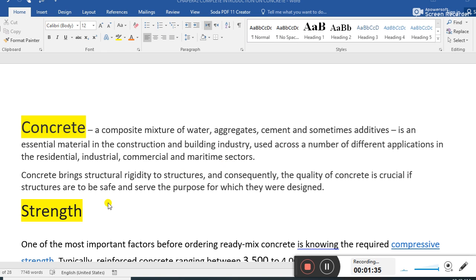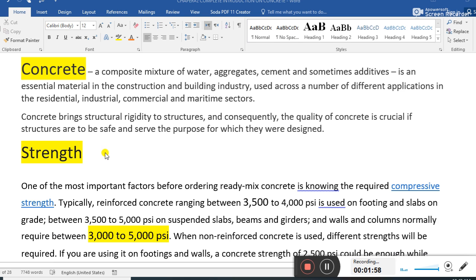Concrete brings structural rigidity to structures, and consequently the quality of concrete is critical if structures are to be safe and serve the purpose for which they were designed.